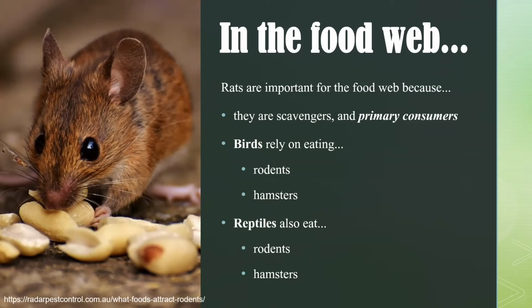And since they are primary consumers, the secondary consumers will rely on them to survive, not just the rats, but the other primary consumers. Like birds, they rely on eating hamsters and rodents such as the rats. And reptiles, like snakes, also eat rodents and hamsters.